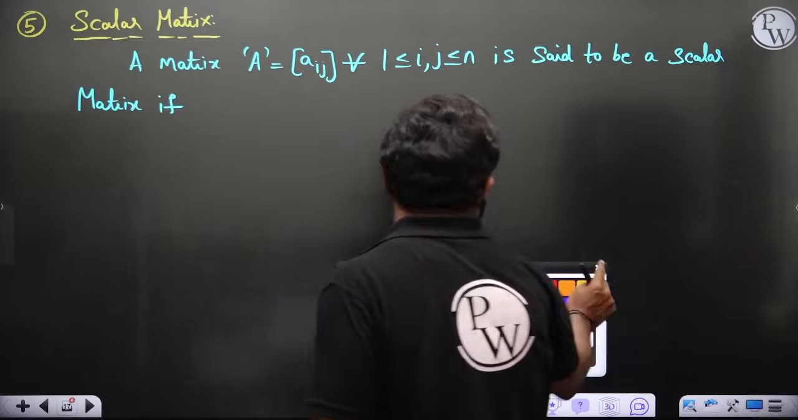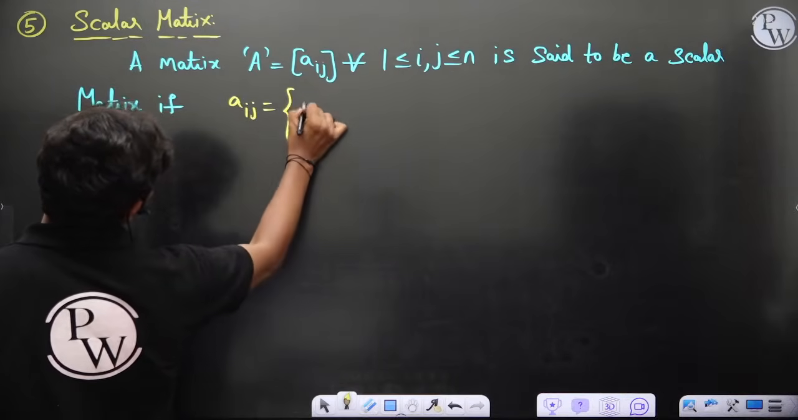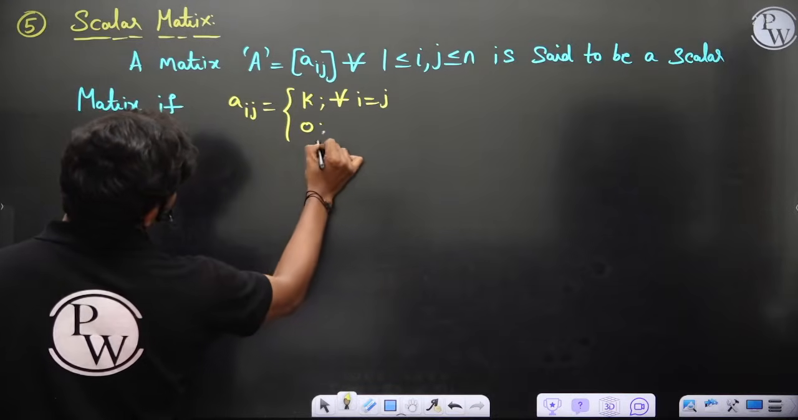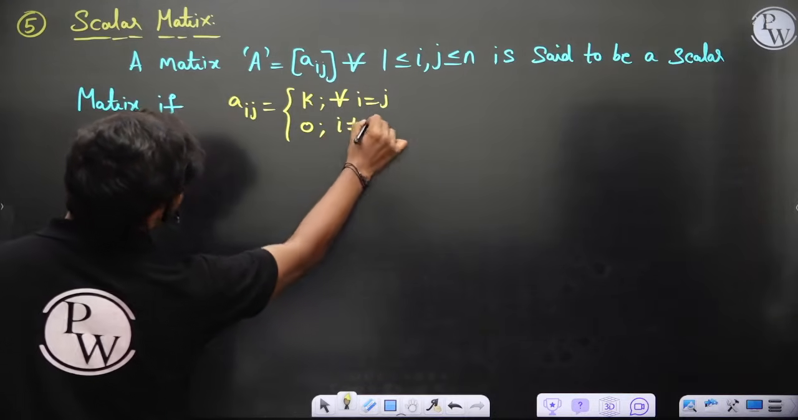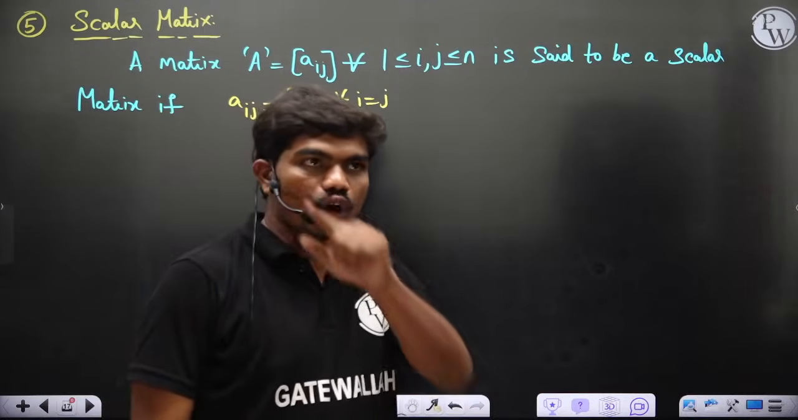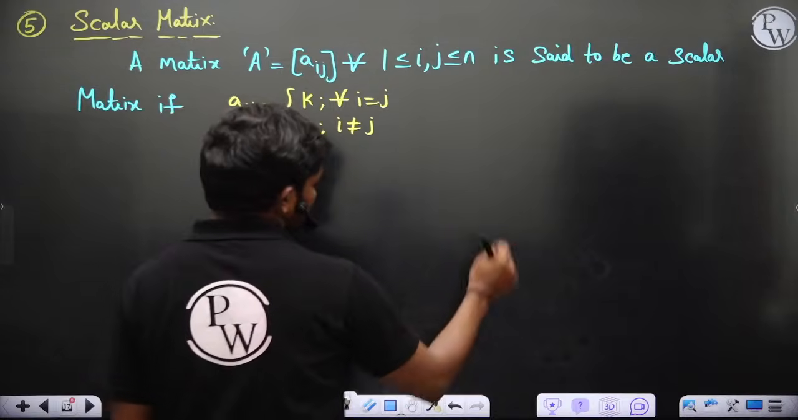Anyone can tell that. Look, in a scalar matrix, aij is equal to k for all i equal to j, and 0 for i not equal to j, of course. That means it's a special case of a diagonal matrix where all the diagonal elements are equal. That's it. So k is a scalar in general.